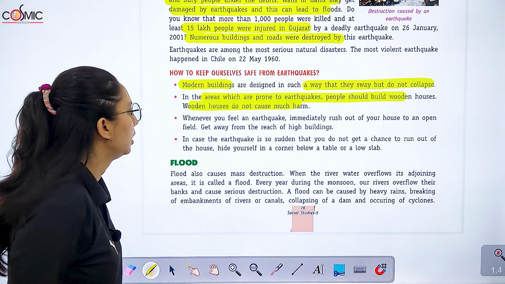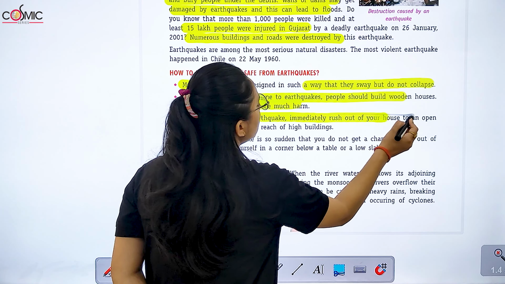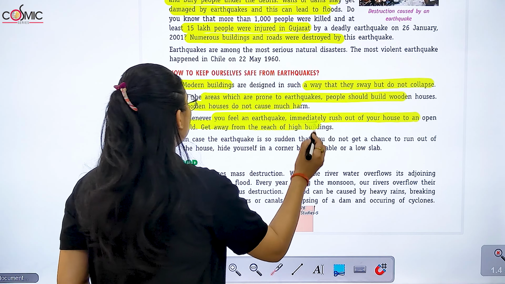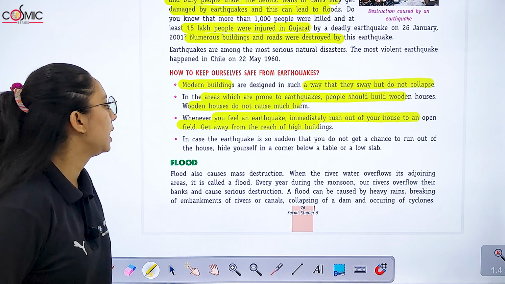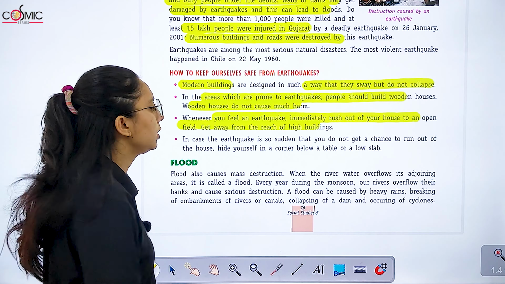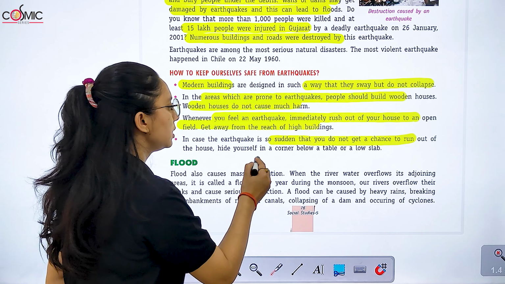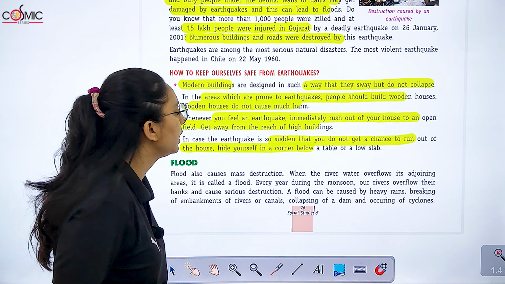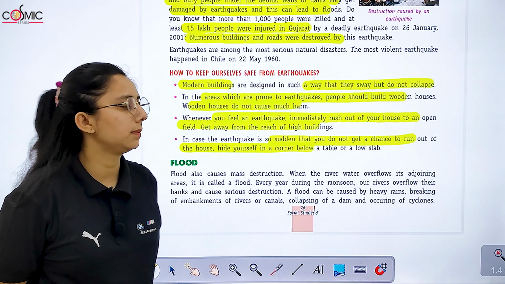इसमें ज़्यादा harm नहीं. Whenever you feel an earthquake, immediately rush out of your house to an open field. Get away from the reach of high wind. In case the earthquake is so sudden that you do not get a chance to run out of the house, hide yourself in a corner below a table or slab.